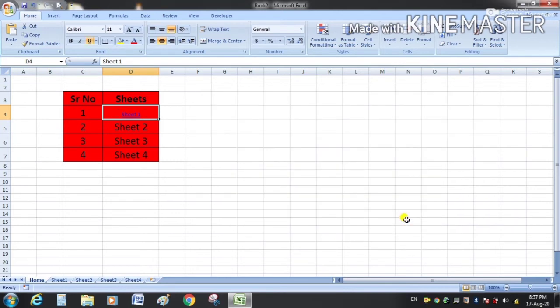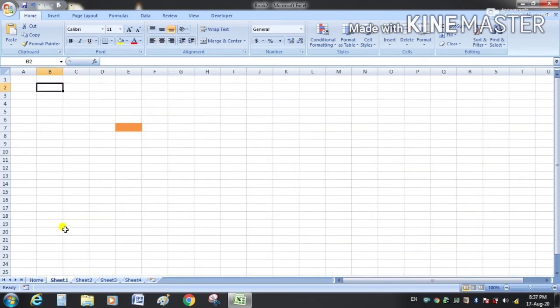You can see now this text has been converted into the hyperlink. When I place my cursor here, it converts into a hand shape. So when I click here, it will take me to sheet number 1 and to cell B2. It means we have created the hyperlink.